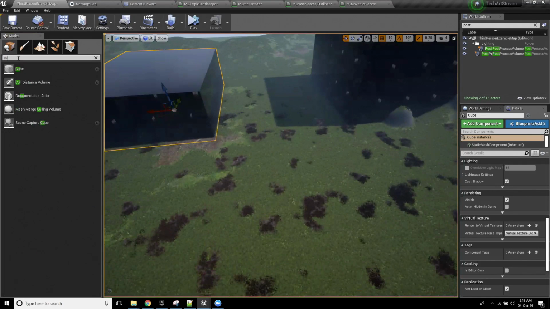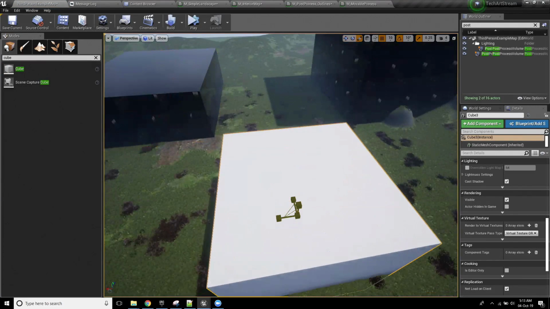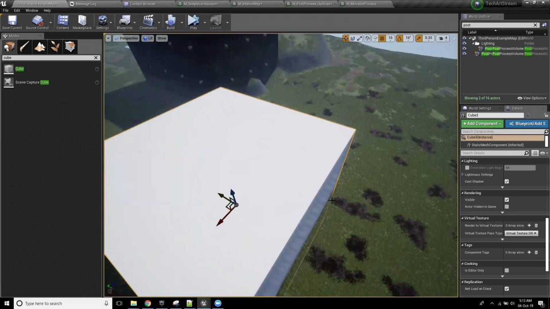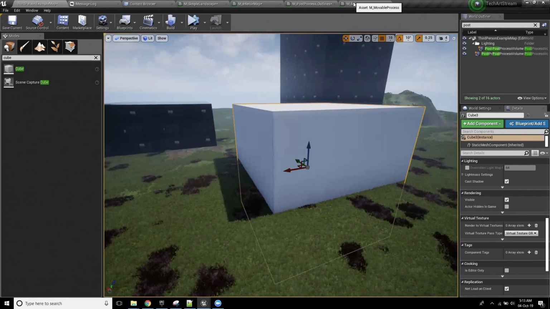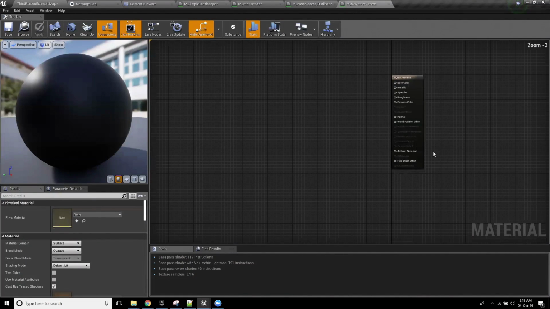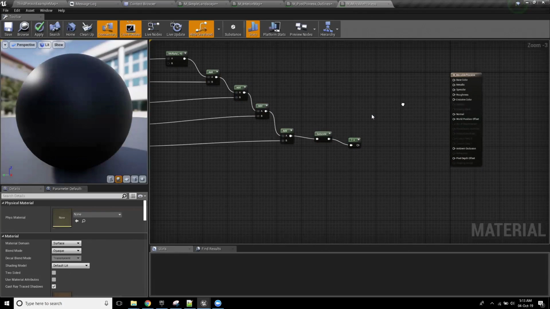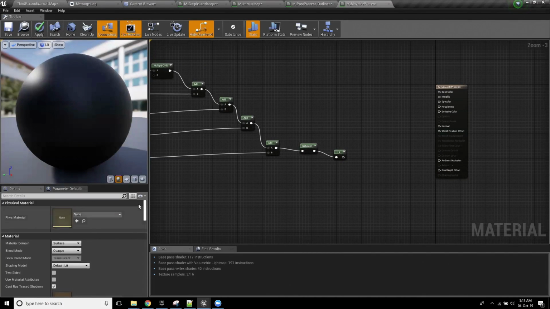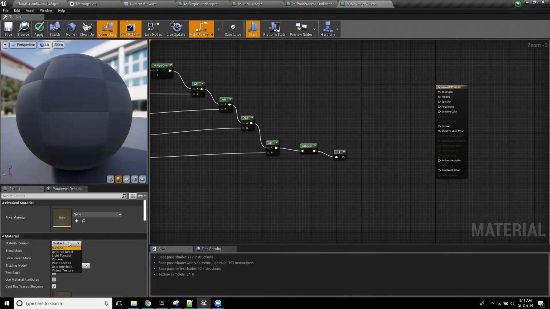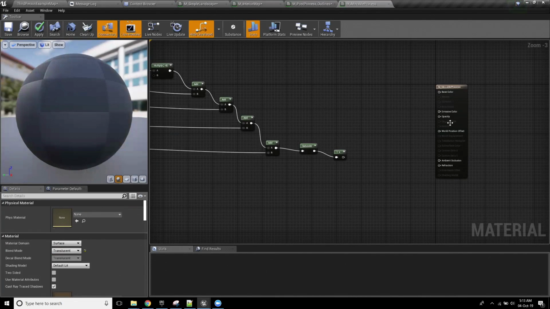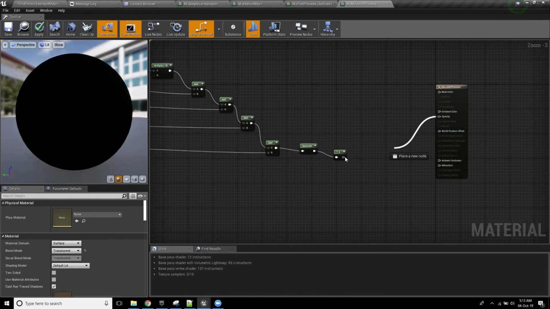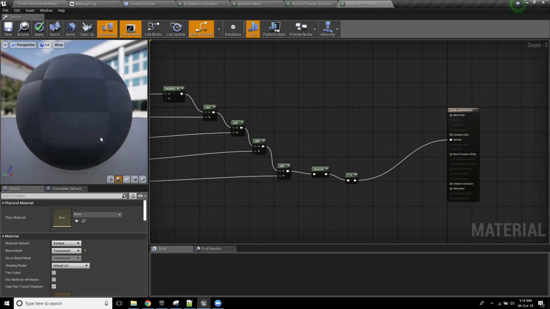And what I'm going to do is get a cube and just drop that into my world. Okay, and I'm going to make this a big cube. Now, one of the really cool things that a lot of people don't realize is that when something is running translucency, it can run almost all the same logic that your post processes can. So check this out. If I go to this and say to it, hey, you are translucent, I'm just going to plug this into the opacity, and then I'm going to hit apply.